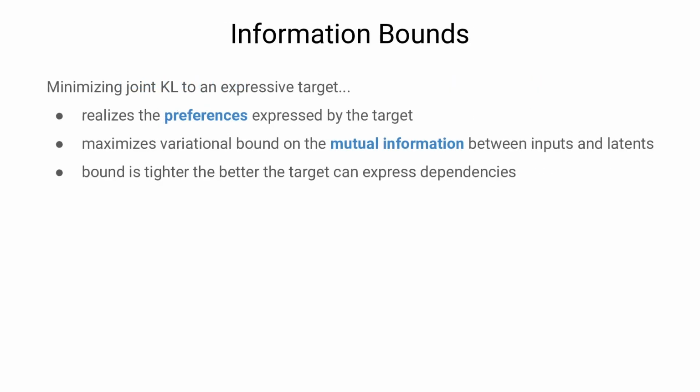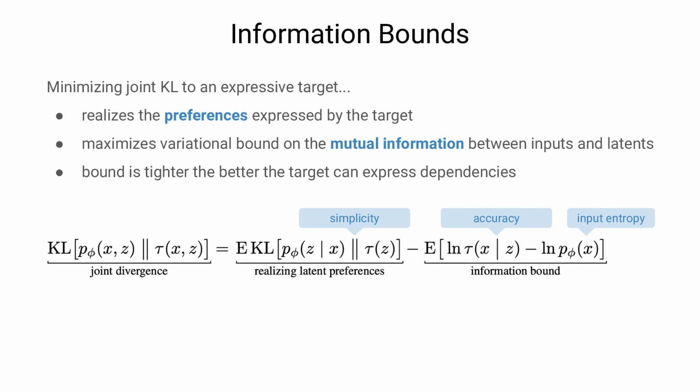More formally, minimizing a joint KL realizes the preferences expressed by the target and also maximizes a variational bound on the mutual information. This bound is tighter the better the target distribution knows or learns to represent the dependencies in the actual distribution. For example, we can decompose the joint KL into a simplicity regularizer that keeps the beliefs close to the prior under the target, and an information bound that reconstructs inputs. This is known as the ELBO objective, except that we additionally have an input entropy term in the information bound. This cannot be dropped in our case because the data distribution is not fixed.